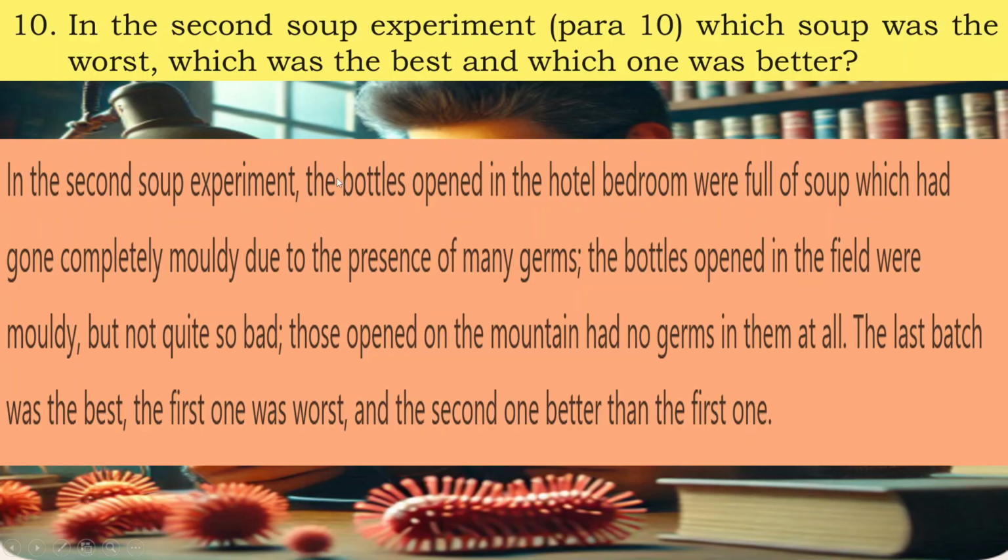In the second soup experiment, the bottles opened in the hotel bedroom were full of soup which had gone completely mouldy due to the presence of many germs. The bottles opened in the field were mouldy but not quite so bad. Those opened on a mountain had no germs in them at all. The last batch was the best. The first one was worst, and the second one better than the first one.